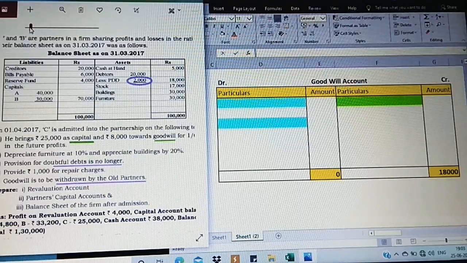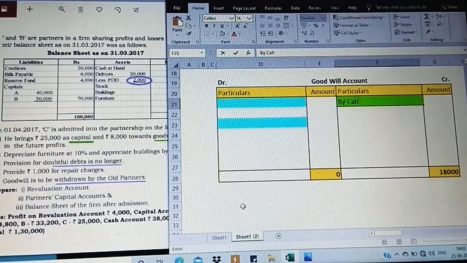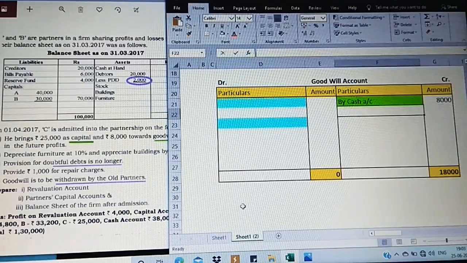Now coming for the preparation of goodwill account, we are going to see the first adjustment. C brings rupees 8000 towards goodwill. So we have to concentrate only on the required details. Brings in the sense in the form of cash. So always something which comes in should be on the credit side, by cash account. So what is the value he is bringing? 8000.